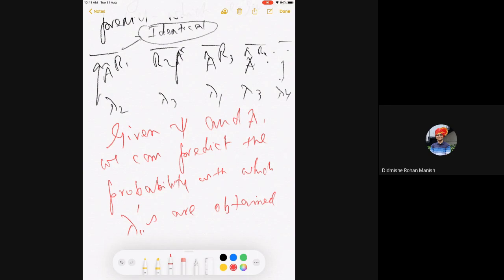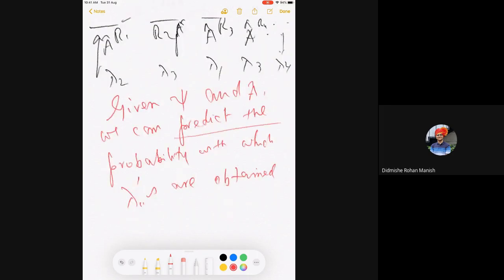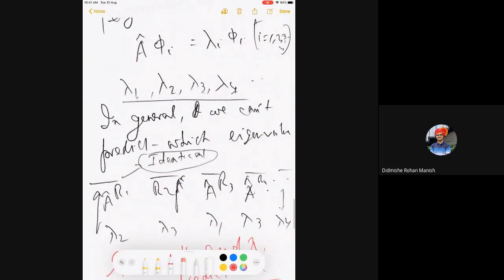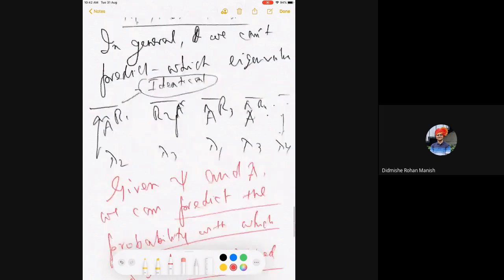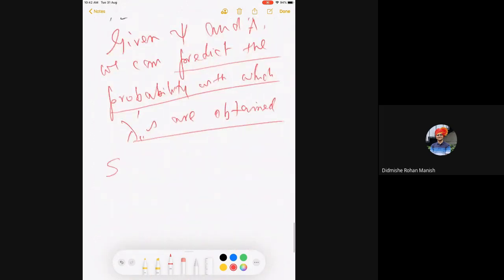But importantly, I can predict the probability with which this will be obtained. How? That I will see. But I'm just telling you. So when Einstein had a question that it is totally random, I can't even accept such a theory. They said, no, it is not totally random. We can predict quantitatively what is the probability. But I can't predict who will get what. That means which subject will get what value I can't predict. And that really started a very big discussion in quantum mechanics, which is called subject-object relations.